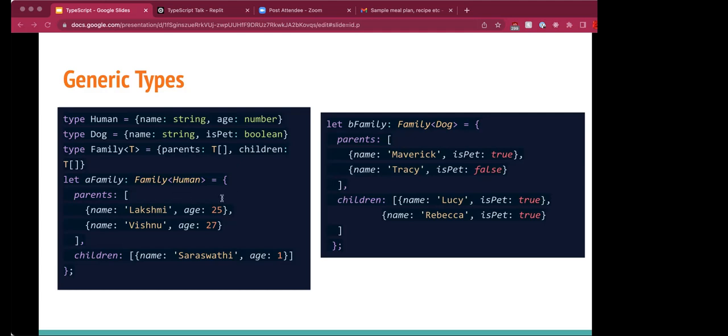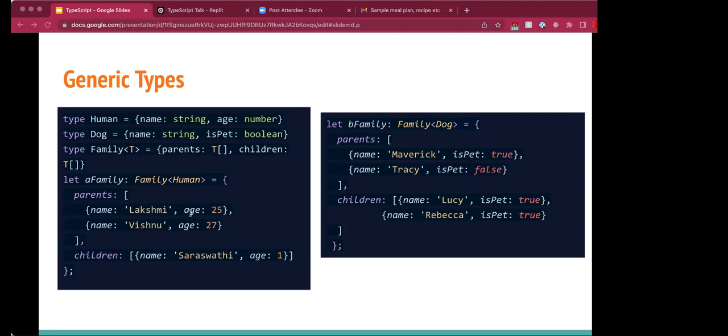In the case of A family, it is of type human, so the parents and the children take the value of an array of type human. Whereas B family is defined as a family of type dog, so the parents and children take the values of an array of type dog.